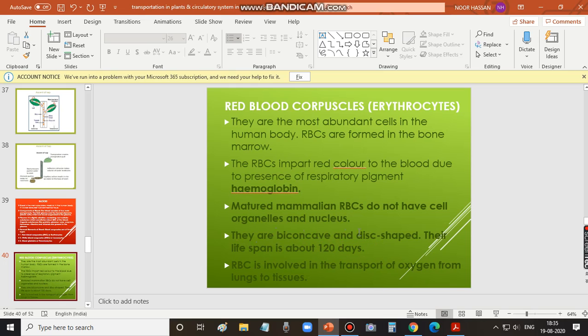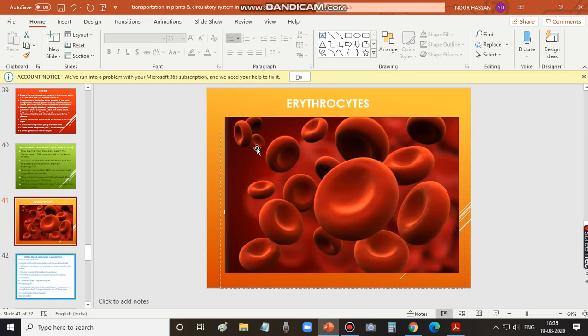They are biconcave and disc shaped. RBC is involved in the transport of oxygen from lungs to tissues. A very important function of RBC is to transport oxygen from lungs to tissues, and even from tissues to all the parts of the body. So this is the structure of the RBC or erythrocytes. Please go through it. In the next class, we shall discuss the other formed elements. Okay, thank you.